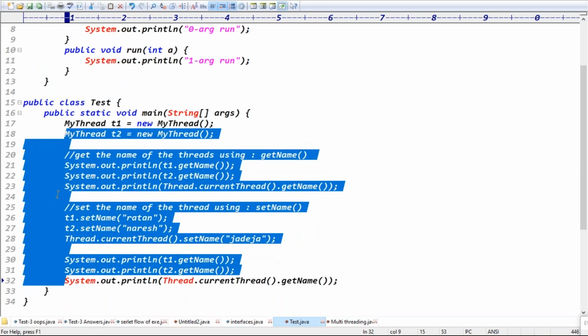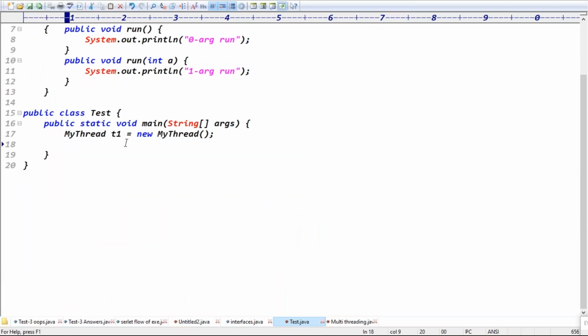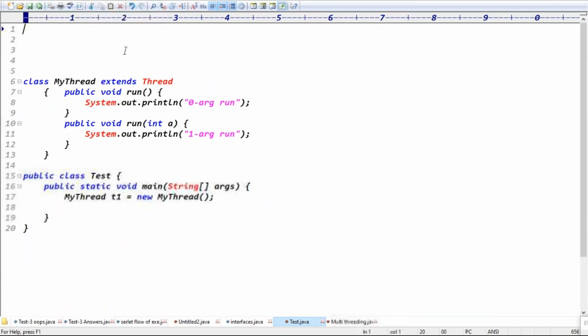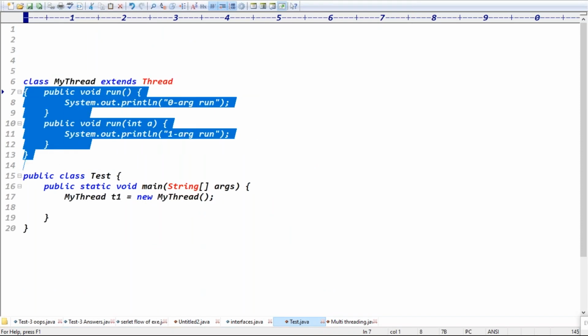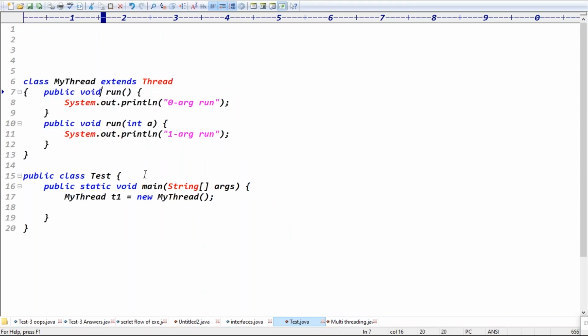That is my question. So generally, we have class MyThread, which extends the Thread class. I'm taking the run method. Basically, how many arguments does the run method take initially? Guys, in the initial class, how many arguments does the run method take?